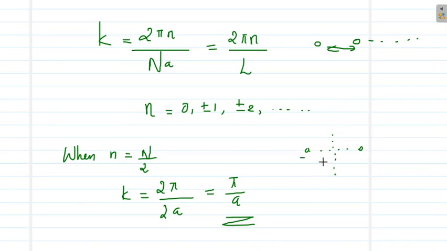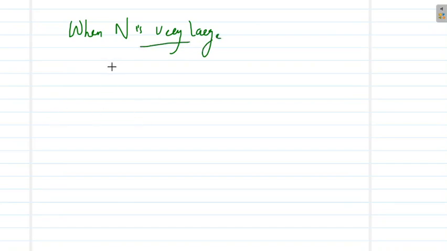And we will also look into what will happen when capital N is very large. So let us check what happens when N is very large. We know K equal to 2 pi n by Na. If N or L is very large, then the K values will come very close together.